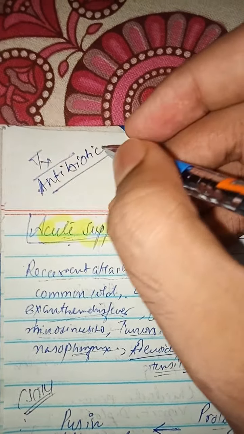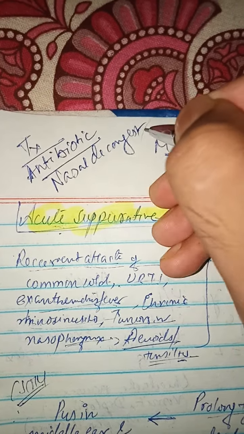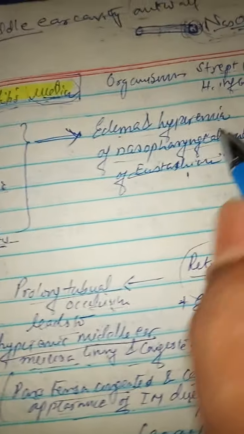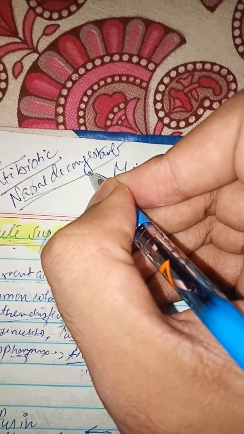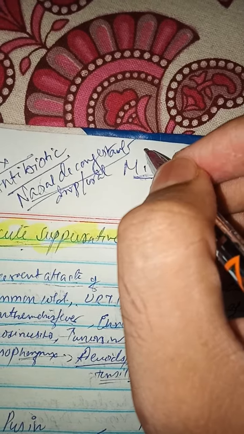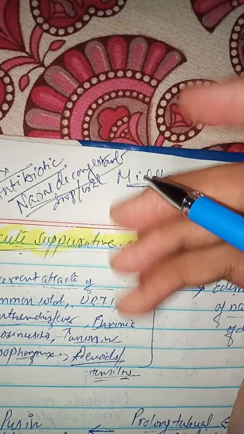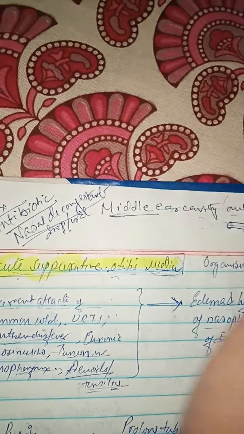Then a nasal decongestant, since I have found that there is edema and hyperemia in the nasopharyngeal end, and this edema leads to blockage of the eustachian tube. So we have to reduce this edema by giving a nasal decongestant or oral decongestant, antihistaminics, either as drops or oral tablets. Thirdly, we can give analgesics, antipyretics, and antihistaminics.